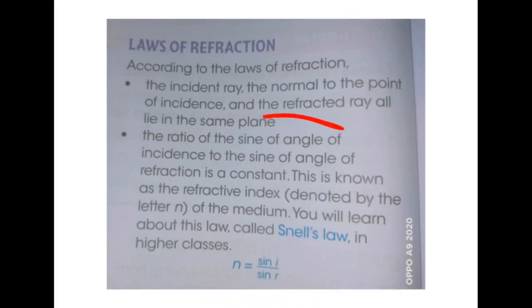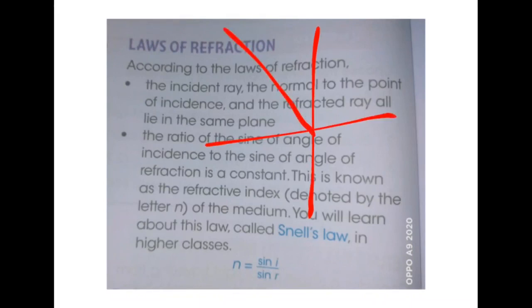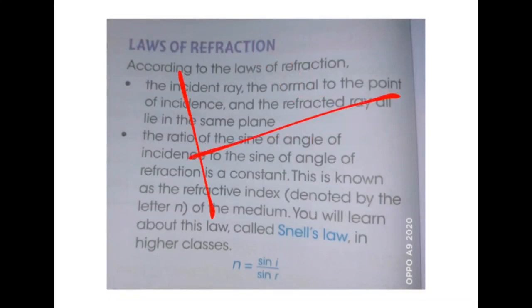Now what do you mean by sine of angle of incidence? Here it is the angle between the incident ray and the normal. In a higher class you will come to know what is sinusoidal. The short form of sinusoidal is sine. In simple language, light travels in this way, and this shape is called sinusoidal.